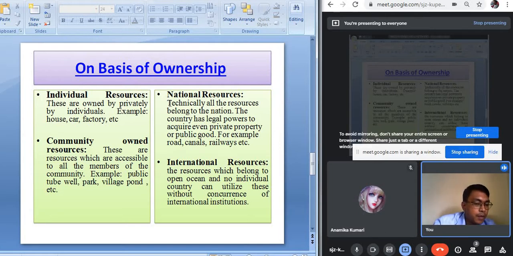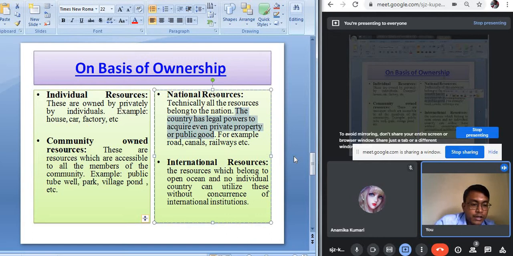Even the private property is also a part of the national resources. If the government wants, they can acquire the private property from the individuals. So technically all the resources belong to the nation, and the country has legal power to acquire even private property for public good. For example, roads, canals, railways, etc. These are all the examples of national resources.